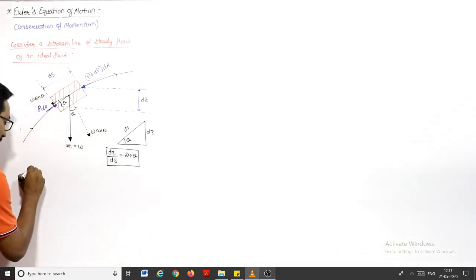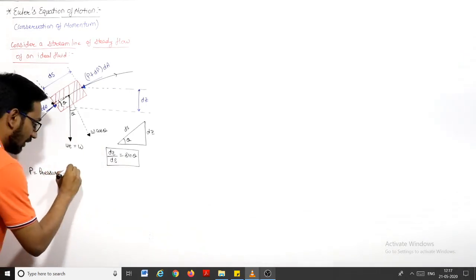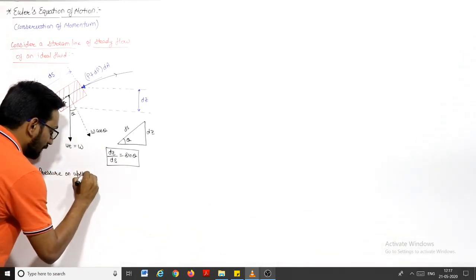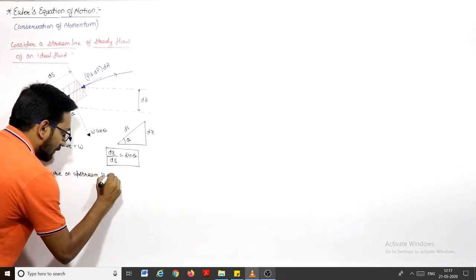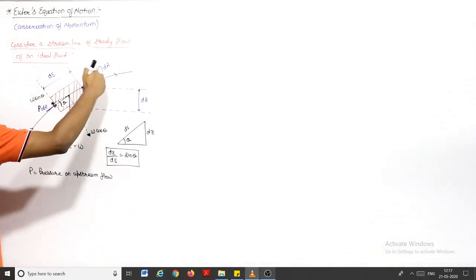So if you write here, P is the pressure on upstream flow, right? P plus dP is the pressure on the downstream flow. This is upstream, this is downstream.